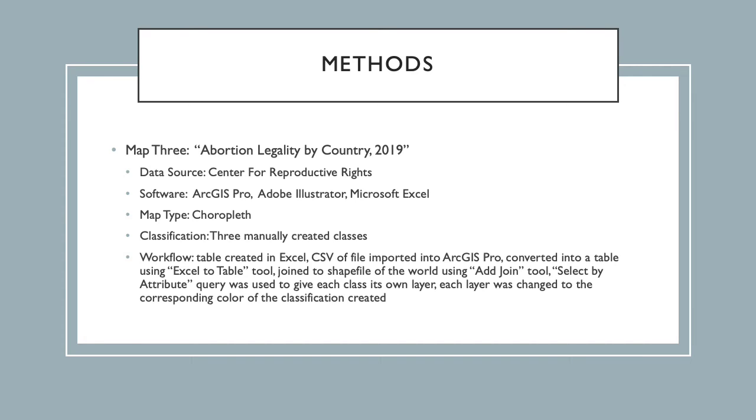It was then saved as a CSV file, imported into ArcGIS Pro, and converted into a table using the Excel to Table tool. The data was then joined to a shapefile of the world using the Add Join tool. 3 new layers were created and added to the map by performing a Select by Attributes query for the countries falling into each of the 3 categories. The color of each layer was then changed accordingly to represent the differences in the legality of abortion between the countries.